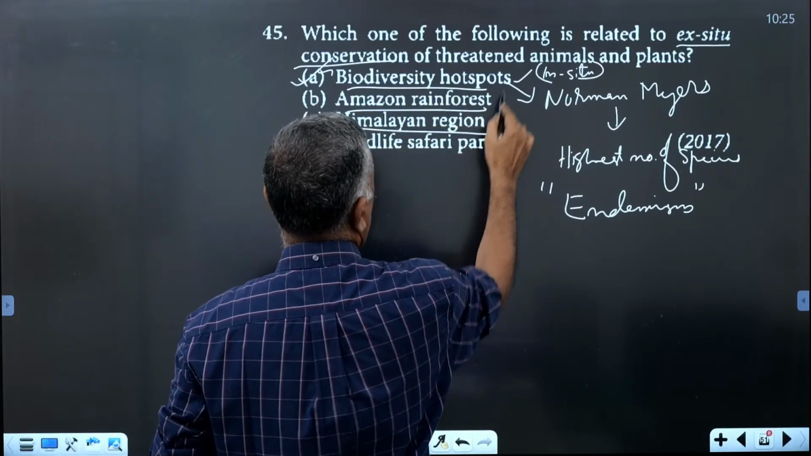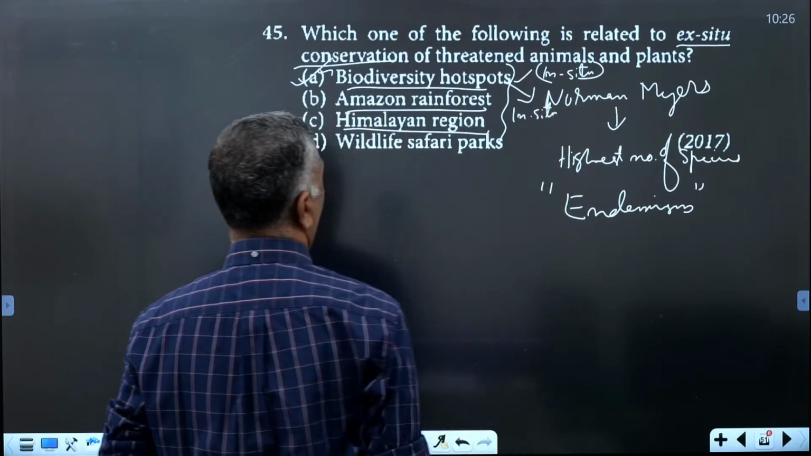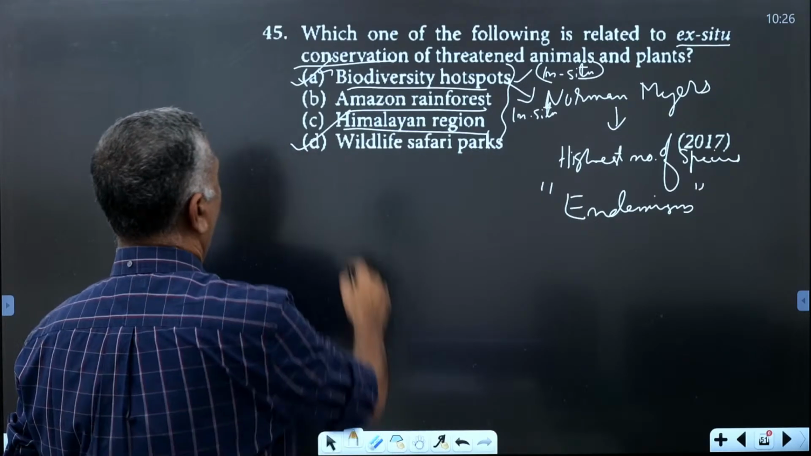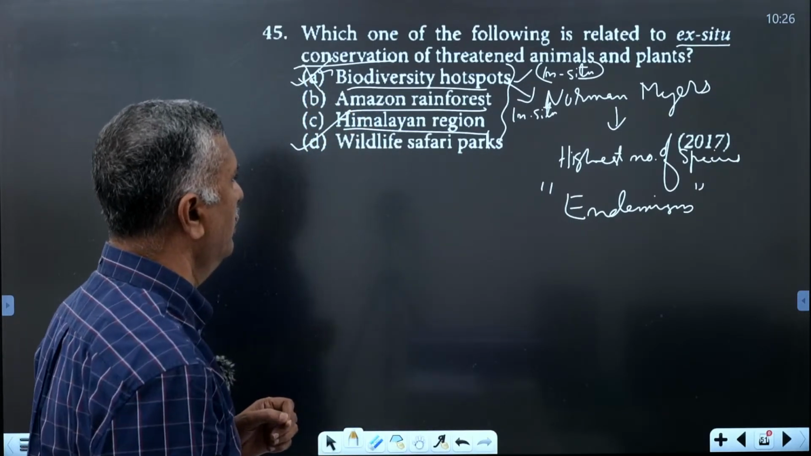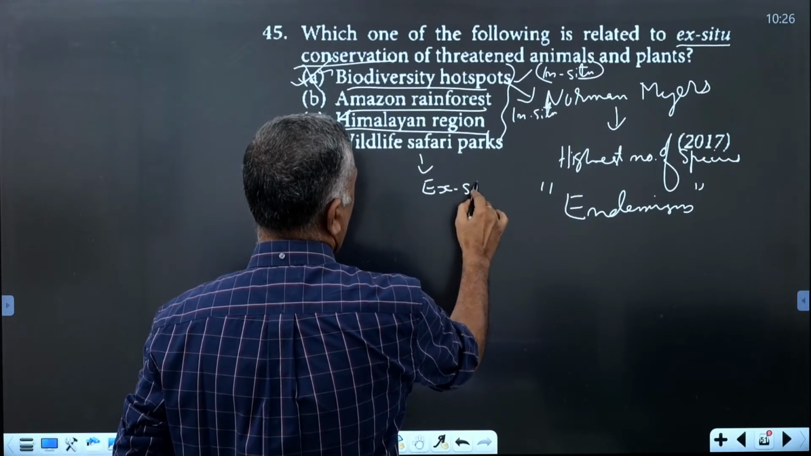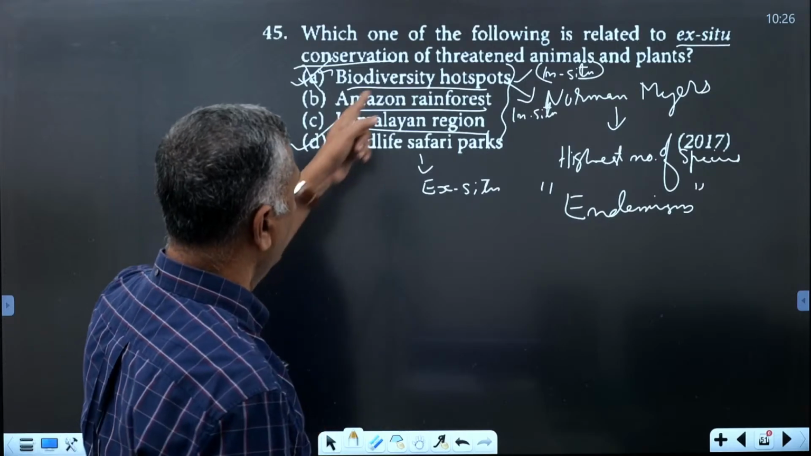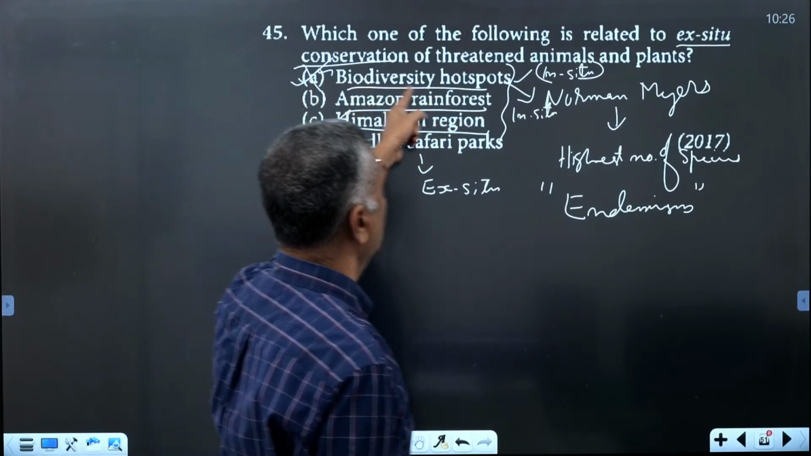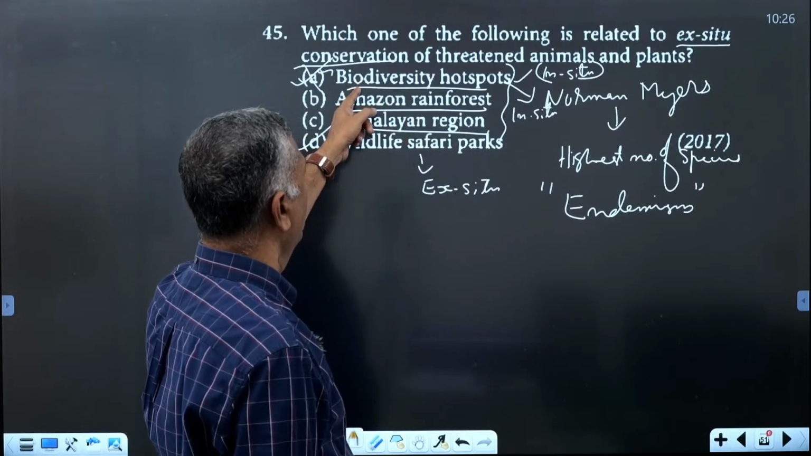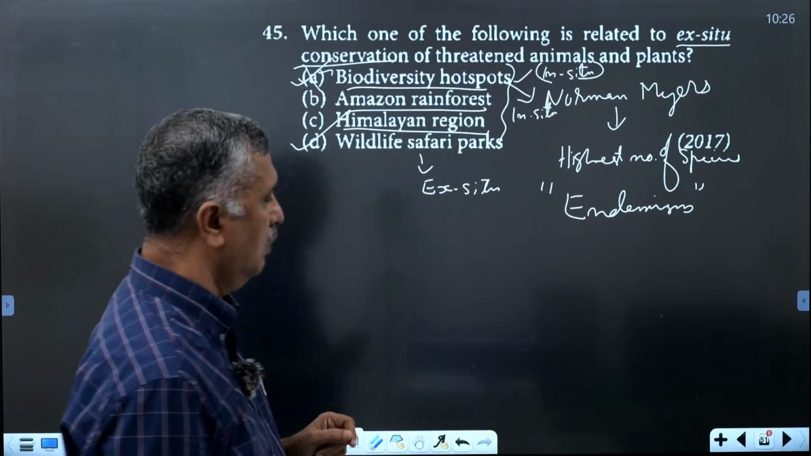Amazon rainforest, hotspots, and the Himalayan region: these three are in situ conservation. Wildlife safari park is the only ex situ conservation, the ex situ conservation of threatened animals and plants. So which one of the following is related to ex situ conservation of threatened animals and plants? That is only wildlife safari parks. Biodiversity hotspots, Amazon rainforest, and the Himalayan region are all in situ conservation methods.